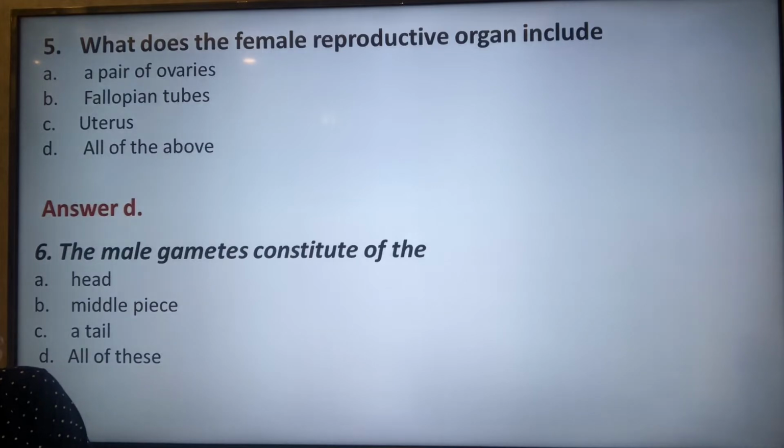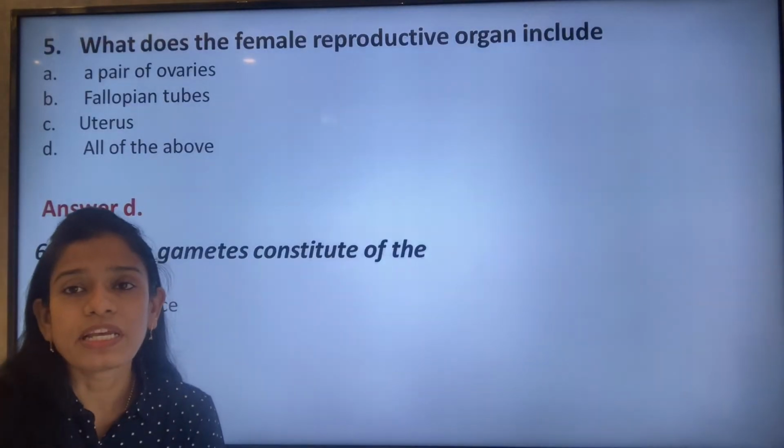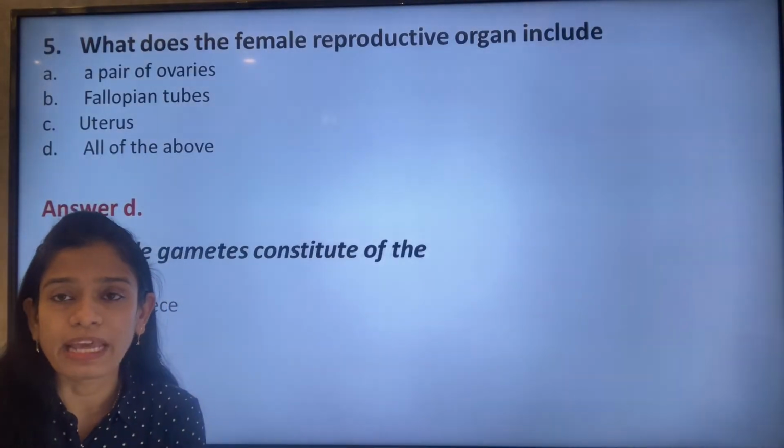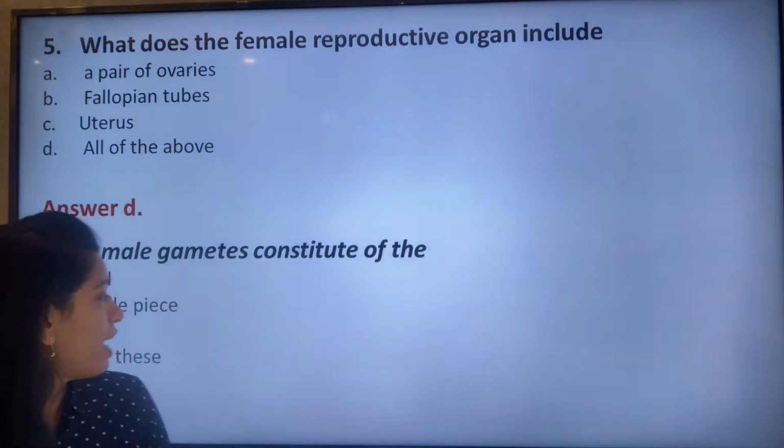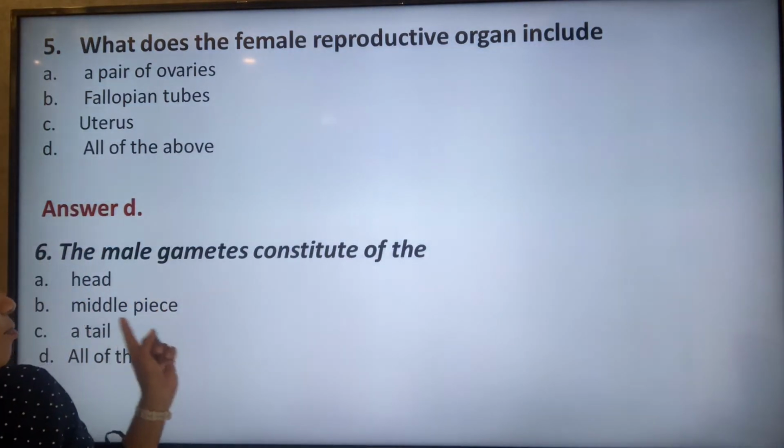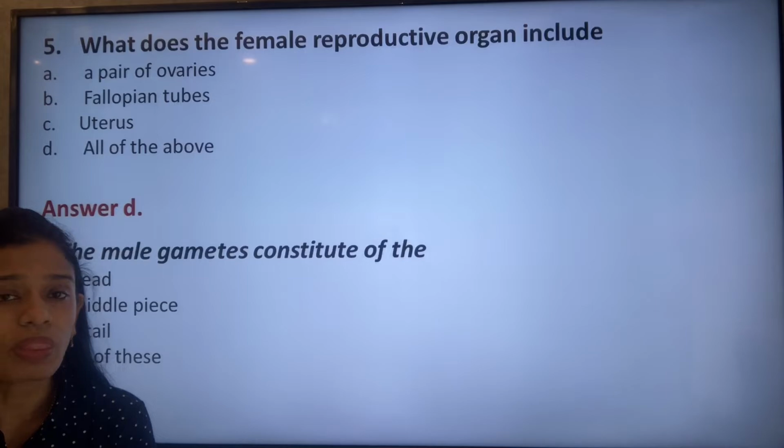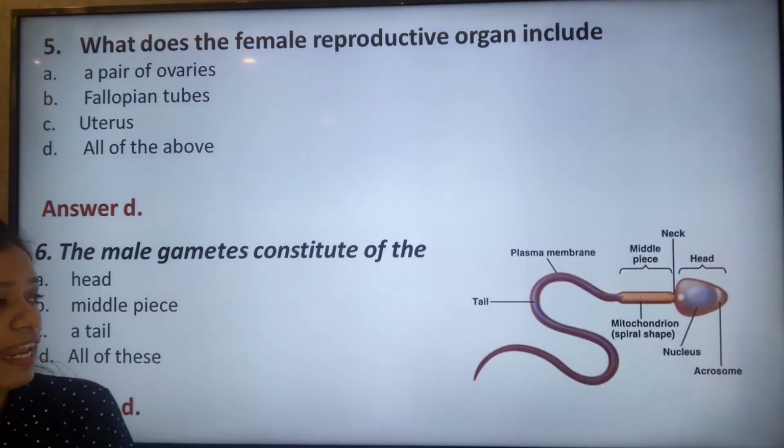The male gamete constitutes of the head, a middle piece and the tail, or all of these. If you see the structure of a male gamete, it constitutes of a head, a middle piece and a tail. It looks somewhat like this.